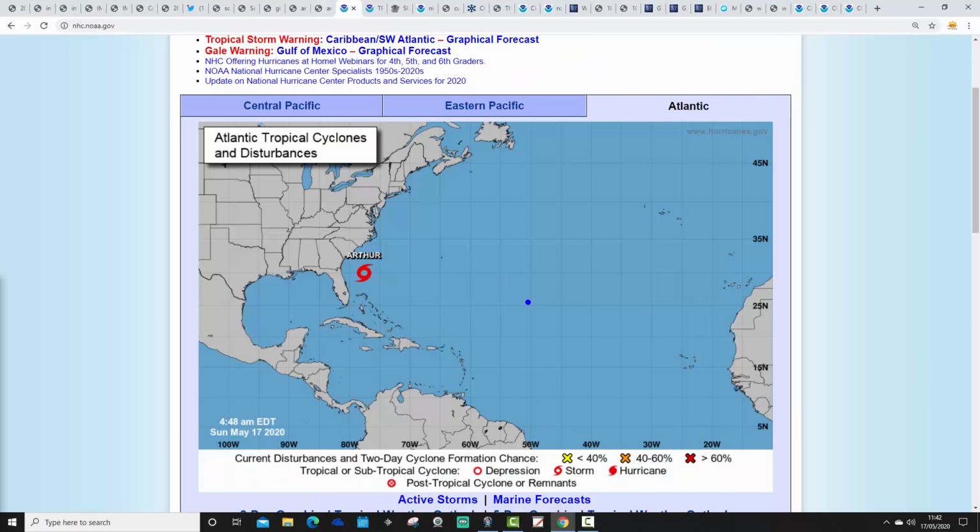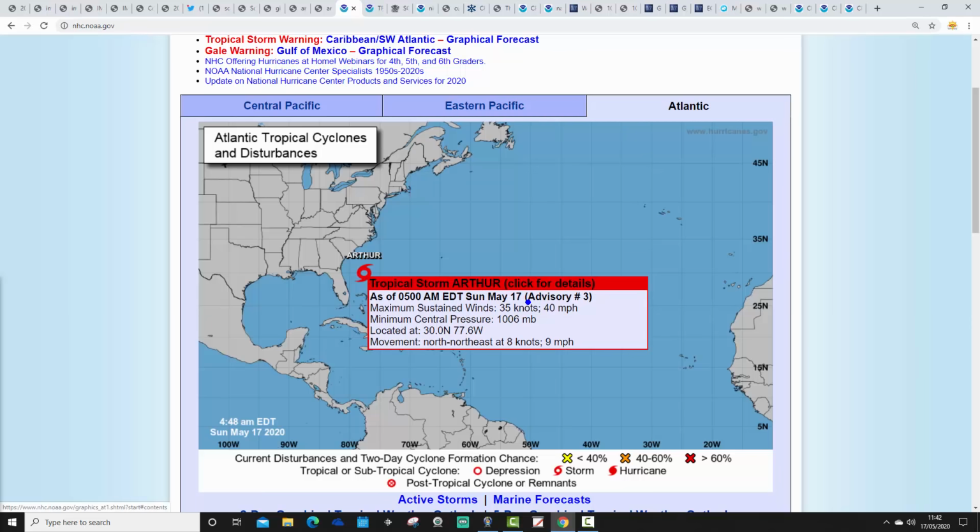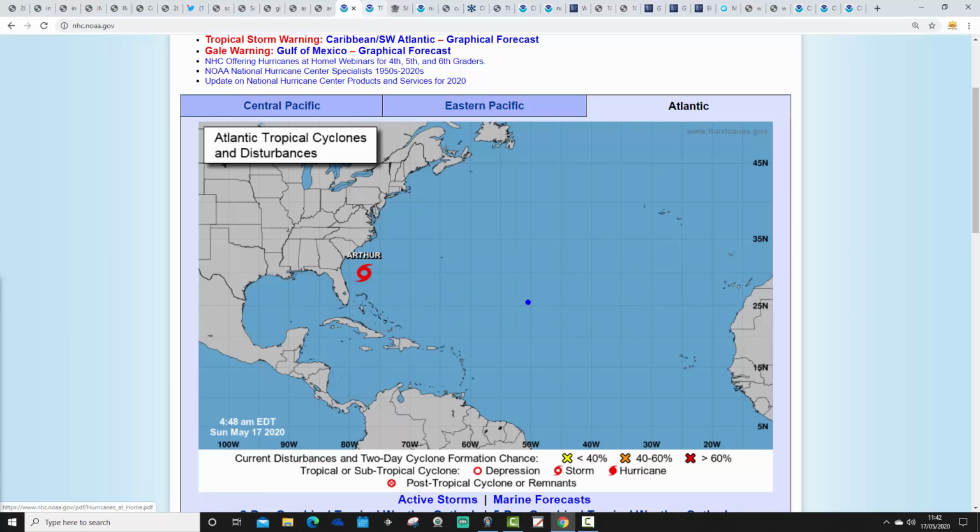So, as I just said, we have got our first tropical storm of the season. The tropical storm season actually doesn't begin officially until the 1st of June, and it runs until the 30th of November. So this is very, very early days, but here it is. We've been talking about this in videos over the past couple of days. A disturbance area has been around Florida. That's pushed northwards to the north of the Bahamas, and is now a named tropical storm. This is Tropical Storm Arthur, our first tropical storm of the season. Arthur is giving maximum sustained winds of 40 miles per hour, with a minimum central pressure of 1,006 millibars, and it's moving north-northeast at around 9 miles per hour.